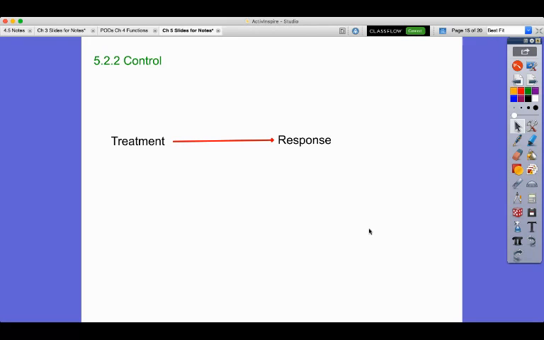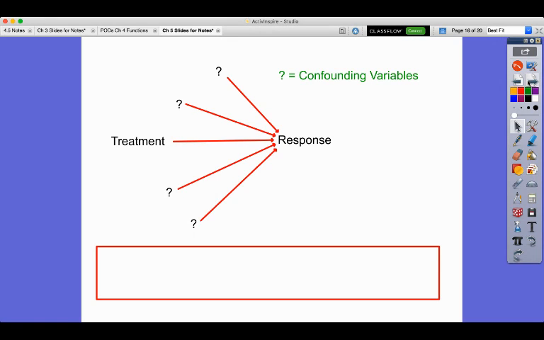We want the treatment to be the only possible cause that leads to the response. Okay? We want the treatment to be the cause and the response to be the effect. We want to demonstrate causation. And so the treatment needs to be the only possible cause of our response variable. And so anything else that could possibly lead to that response, we want to control for.